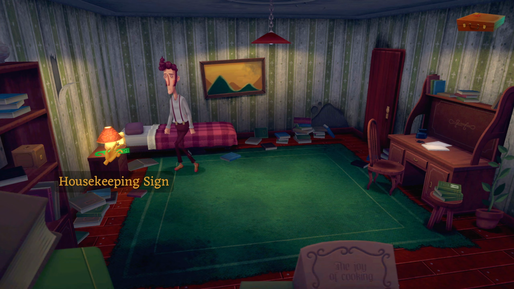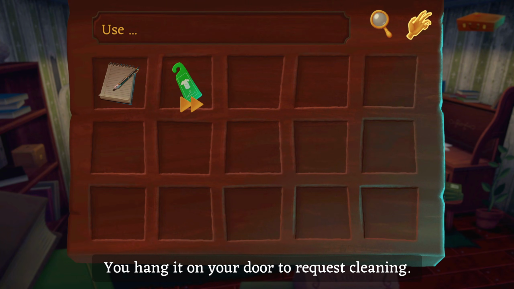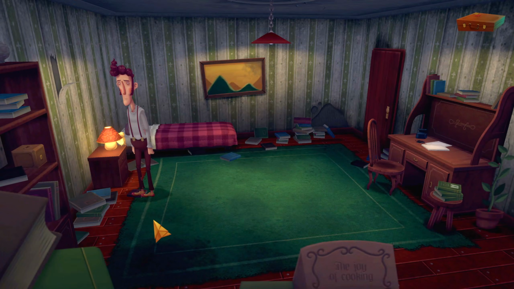Okay, there's a housekeeping sign here, which I'm picking up. Okay, so that's in my briefcase. You hang it on your door to request cleaning. Right. We can right-click it, and then we get a little bit about it. Awesome. Very, very intuitive so far.